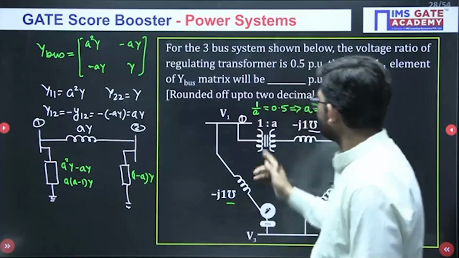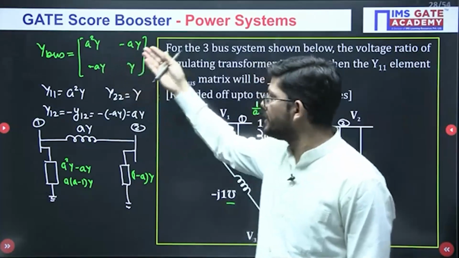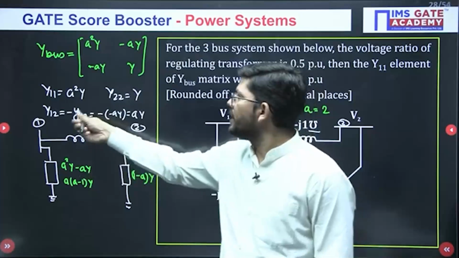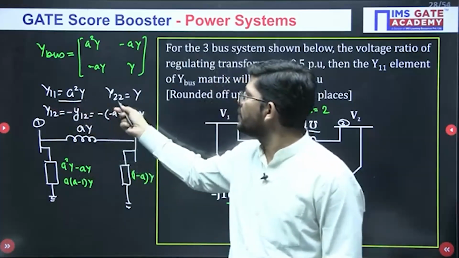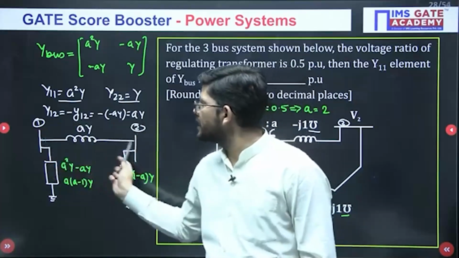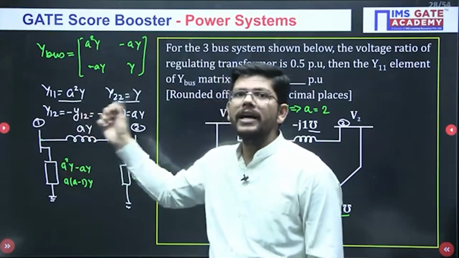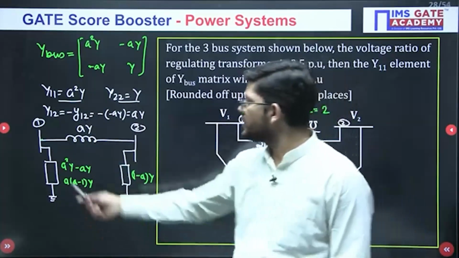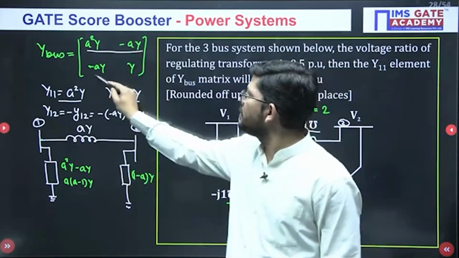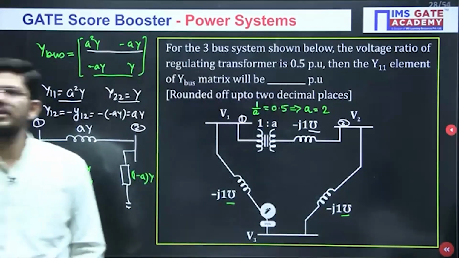So if there is a transformer between two buses, this is the Y bus matrix. From the Y bus matrix, if I try to draw a diagram of it in terms of elements, Y11, the diagonal element, will be A square Y, Y22 will be Y, and the off-diagonal element will be AY. Off-diagonal element means the element connected between the buses, and since this element is not equal to Y11, we have something else as a shunt element. So this shunt element will be what? When you sum up this row, you will get this shunt element. When you sum up this row, you will get the shunt element connected to bus number 2. So just see, this is what we will get.